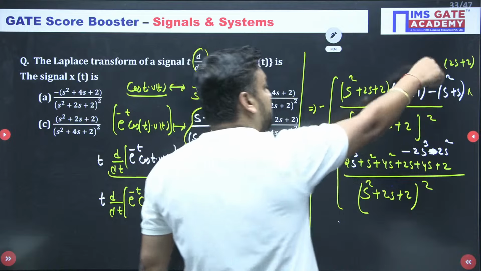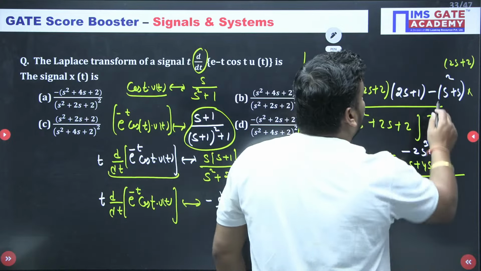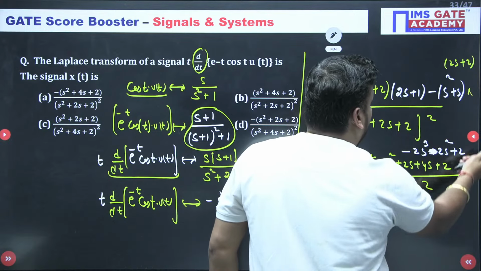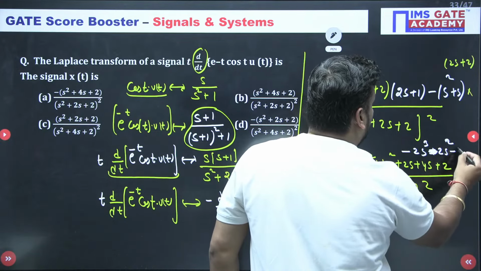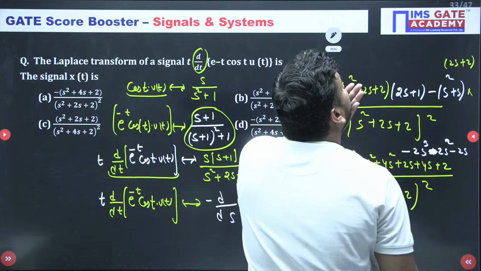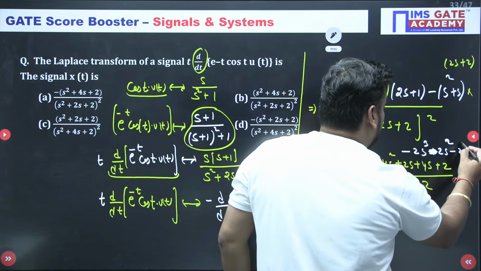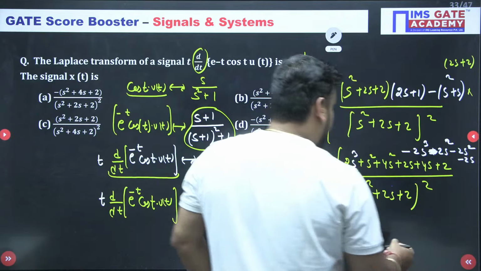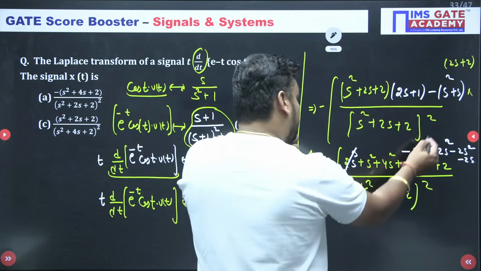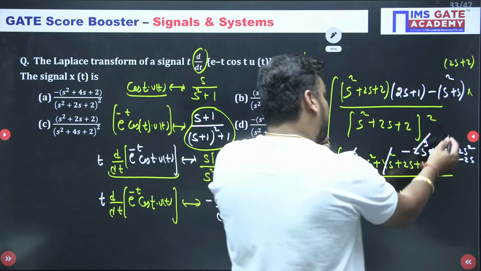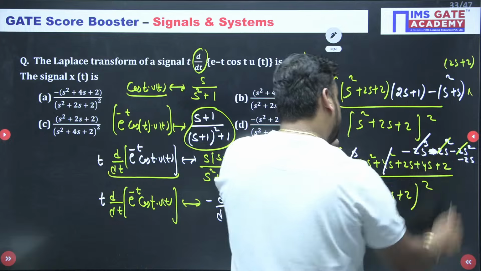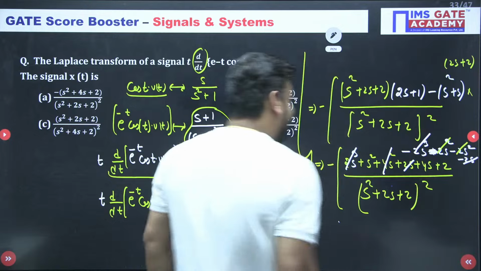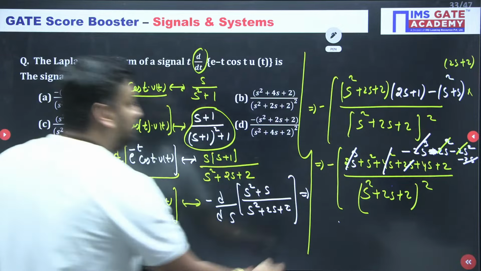You open the bracket, plus with the brackets becomes minus. So s square multiplied gives again 2s square, again minus 2s square, and minus 2s. Don't you think 2s cancels? Don't you think 4s square cancels? Yes sir, cancel. And don't you think 2s also cancels? Yes sir, cancel. So ultimately what are you left with?